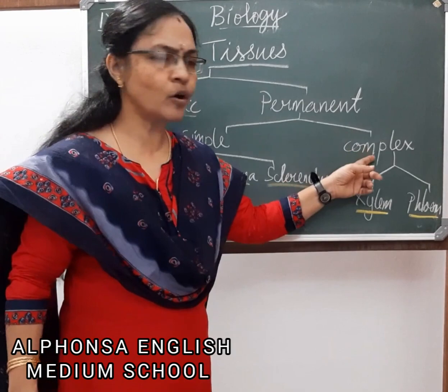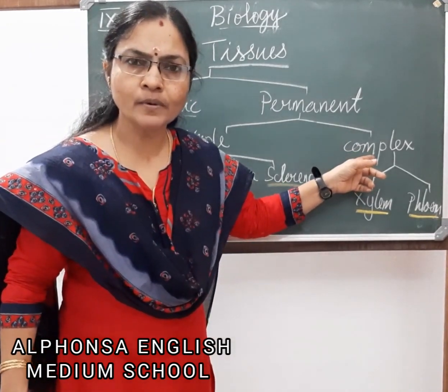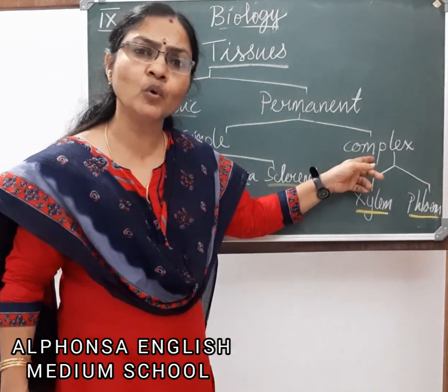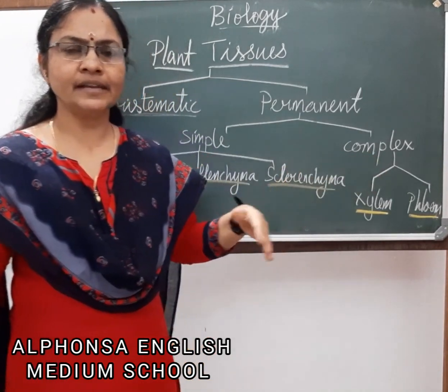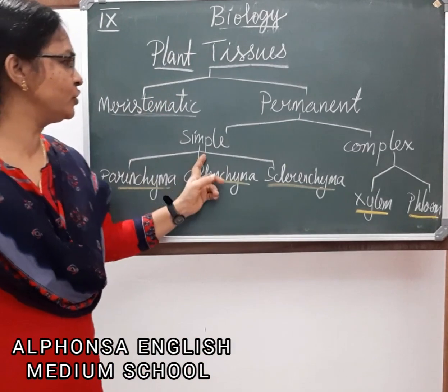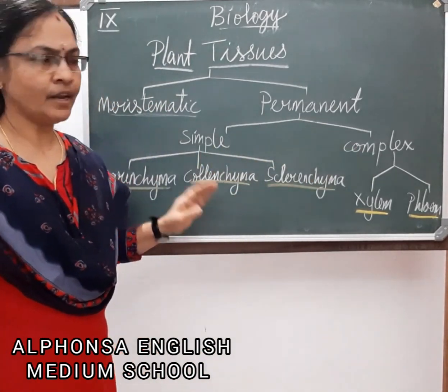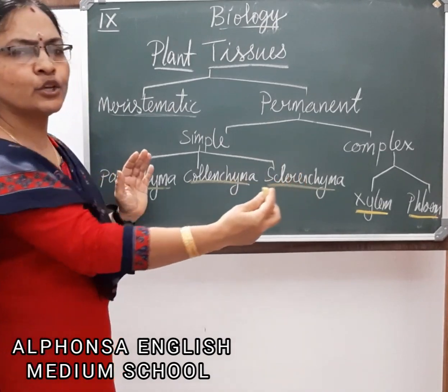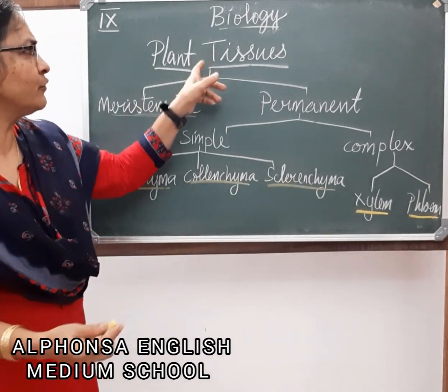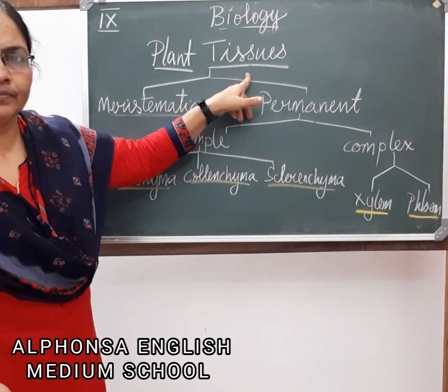I told you what a complex tissue is: tissues which are made up of more than one type of cells. Next we will be discussing each tissue separately. Now I have given you an outline. Just at one glance, you will be able to understand what the different types of plant tissues are.